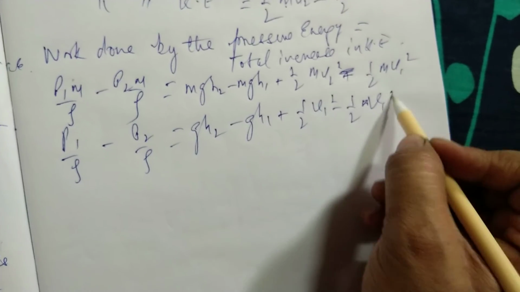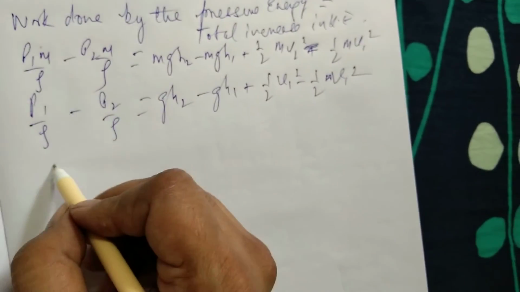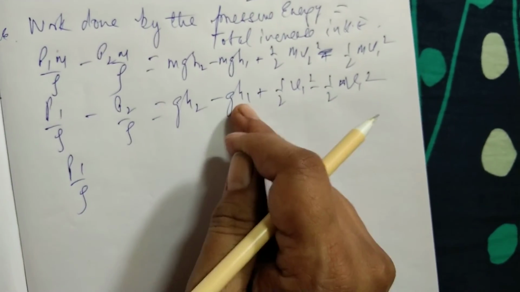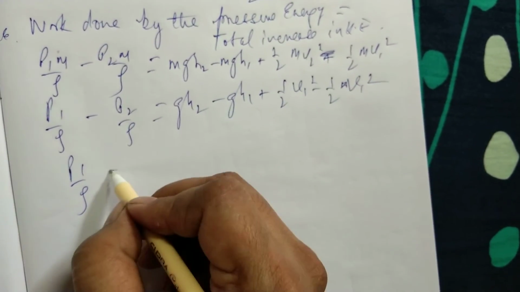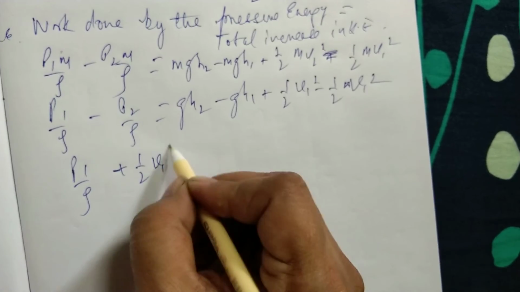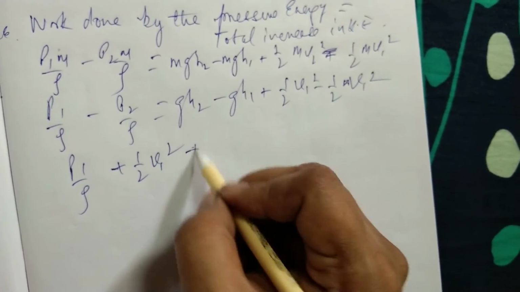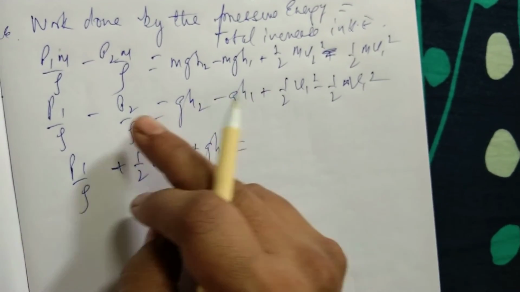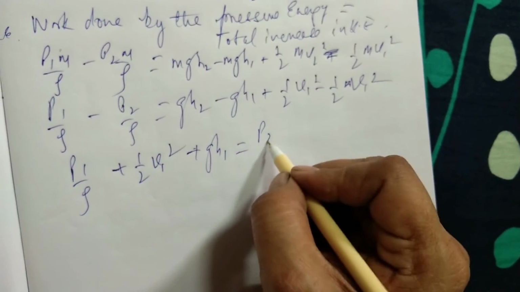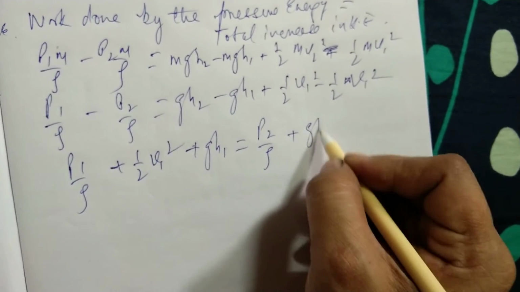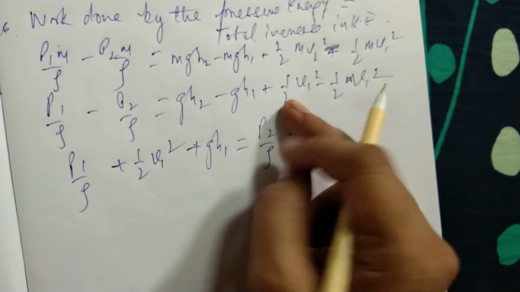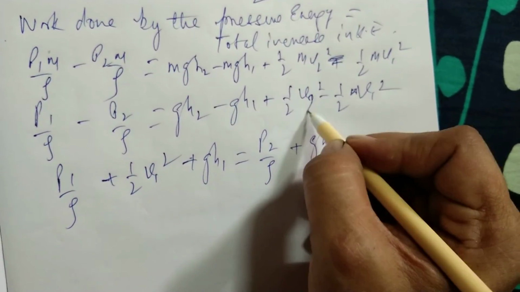Now let us arrange all the 1 terms on this side and the 2 terms on this side. So P1 by rho plus half v1 square plus gh1 is equal to P2 by rho plus gh2 plus half v2 square.